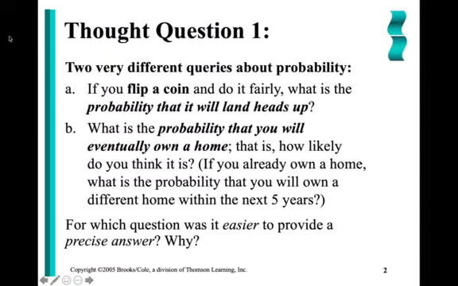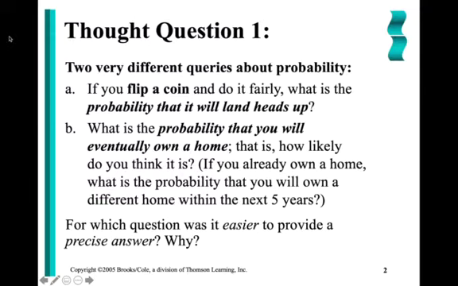Our first thought question: 2 very different queries about probability. Query A: if you flip a coin and do so fairly, what is the probability that the coin will land heads up? By doing so fairly, we're going to assume that the coin is fair, meaning that both sides, heads and tails, are equally likely to occur. So if both sides are equally likely to occur, how would I find the probability that the coin lands on heads? Well, we'll be discussing that shortly.